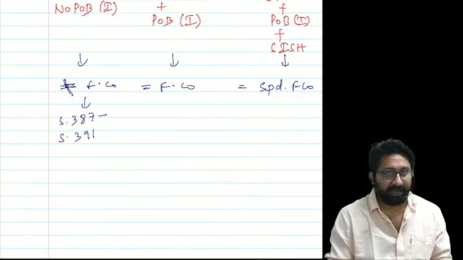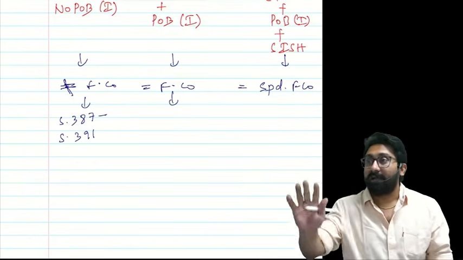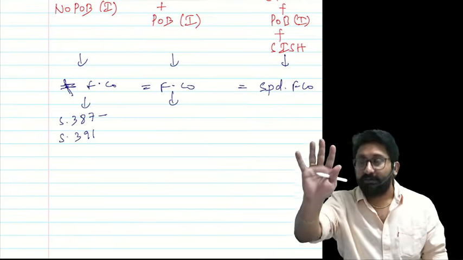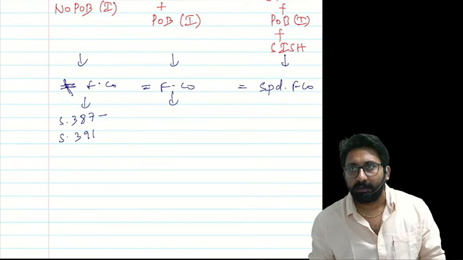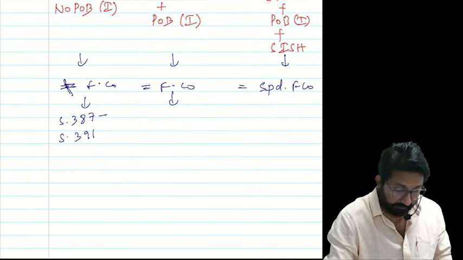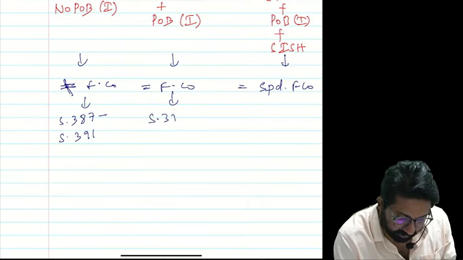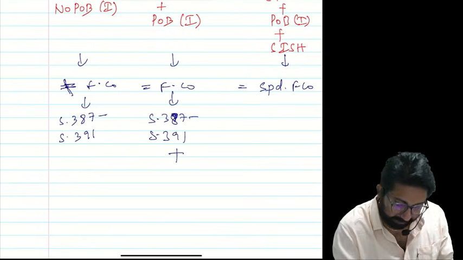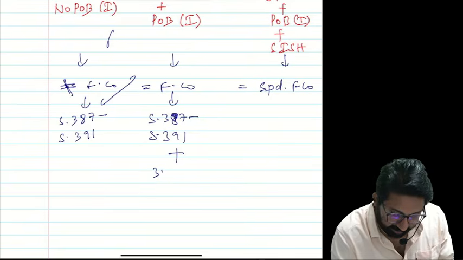387 to 391. Next, if I am a foreign company, first am I a CIOA or not? What is a foreign company? Company incorporated outside India. Stop there. If I am a company incorporated outside India, what sections apply to me? 387 to 391. Plus, if I am a foreign company also, what sections will apply?